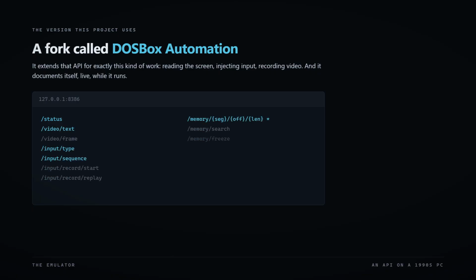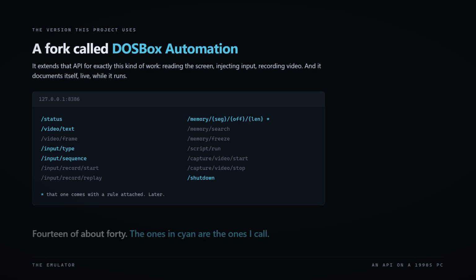It also documents itself. While the emulator is running, you can open it in a browser and get a live list of everything it can do. About 40 endpoints, screenshots, memory reads, frame-accurate key events, even running scripts inside the emulator. I use a small handful of them.